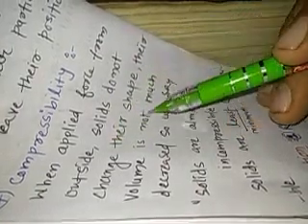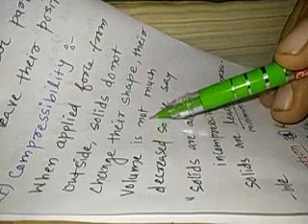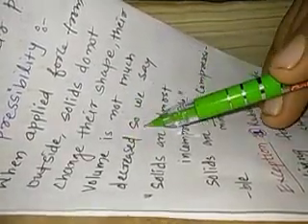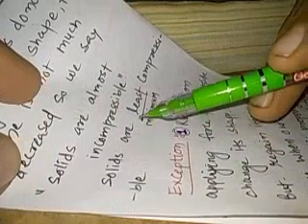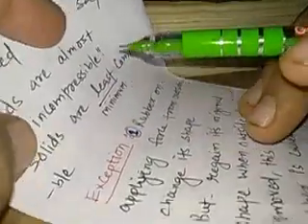Then we need to understand about the compressibility. When force is applied from outside, solids do not change their shape. They do not change their volume much. So their volume is not much decreased. So we say that solids are almost incompressible. Solids are least compressible, or solids are minimum compressible.